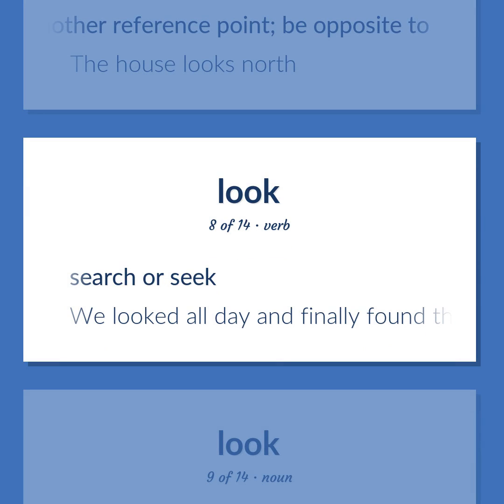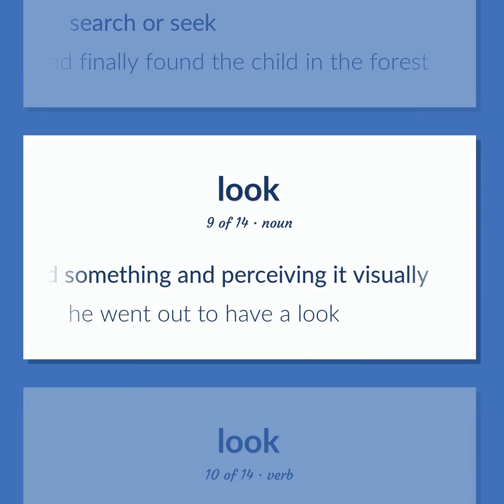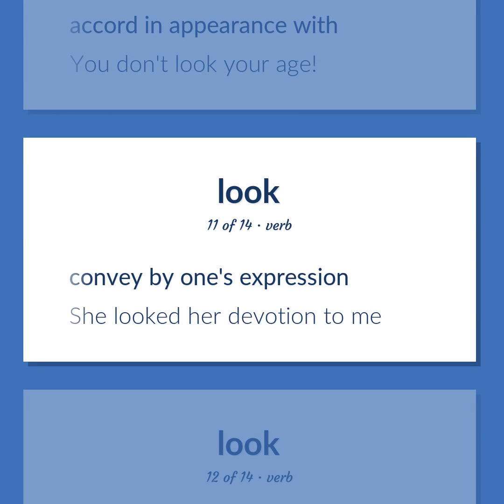Search or seek. We looked all day and finally found the child in the forest. The act of directing the eyes toward something and perceiving it visually. He went out to have a look. Accord in appearance with. You don't look your age. Convey by one's expression. She looked her devotion to me.